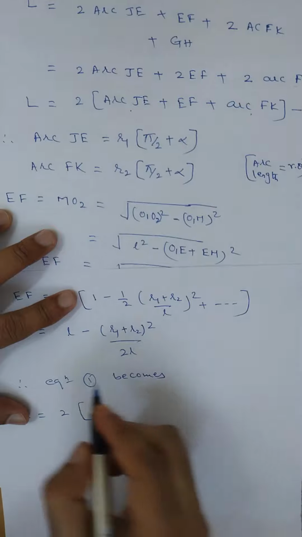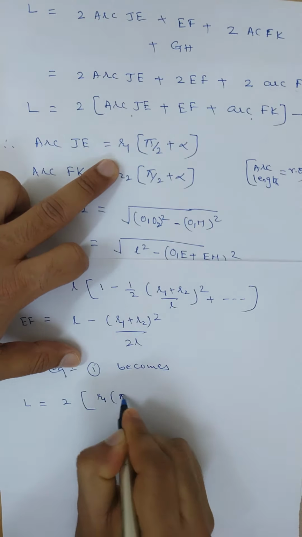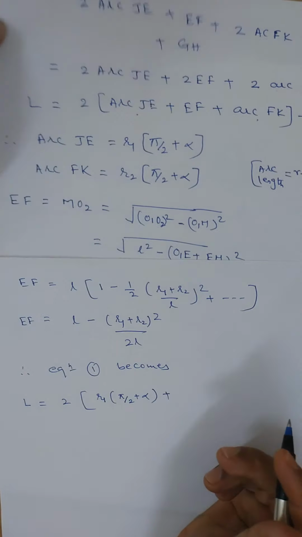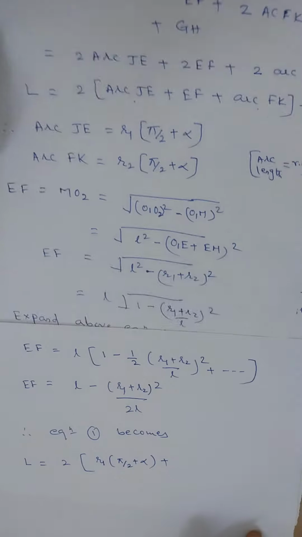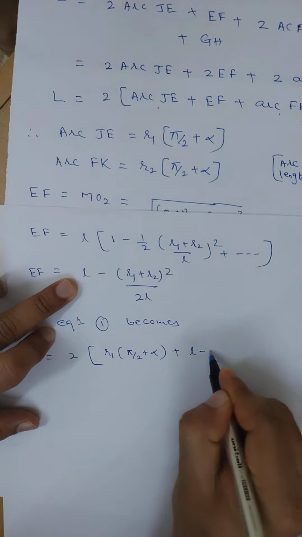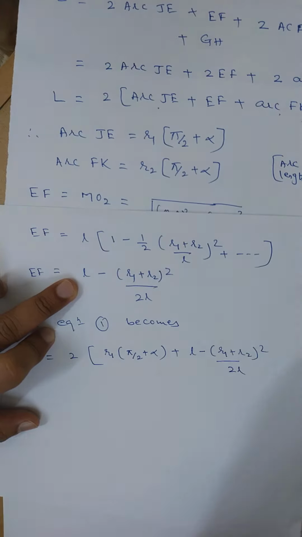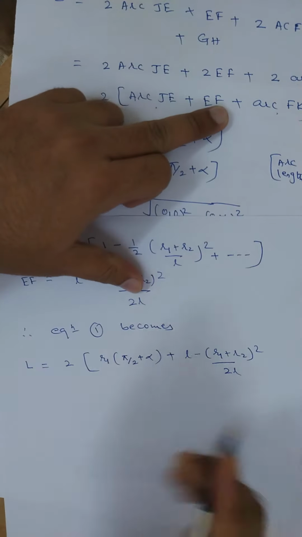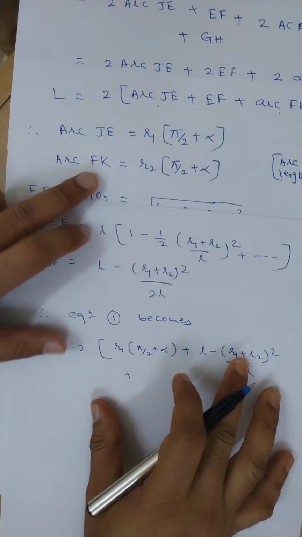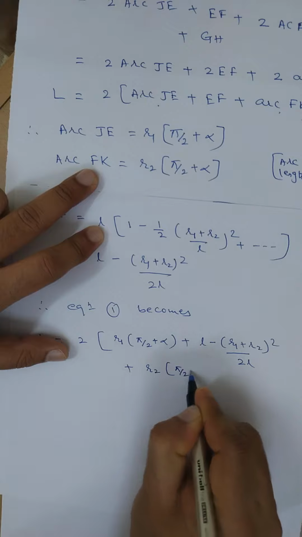Arc JE is R1 into pi by 2 plus alpha. Next plus, what is the EF here? EF we derived already. EF is L minus (R1 plus R2) whole square divided by 2L. Next plus arc FK, that is R2 into pi by 2 plus alpha.